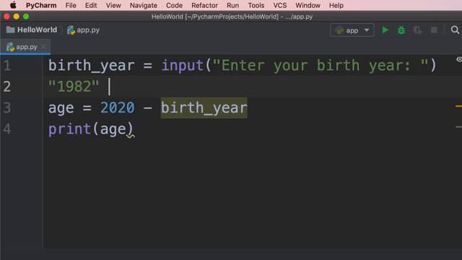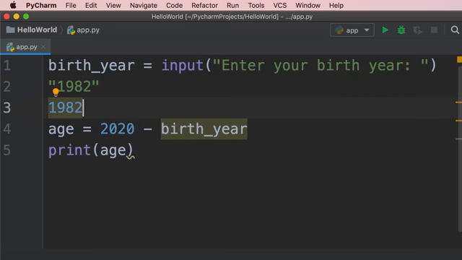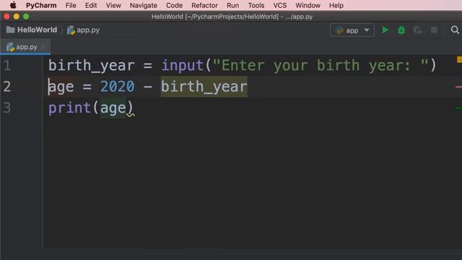So this string is different from the number 1982. They're completely different types. So in this case, let me delete these lines. The reason we got this error is that we tried to subtract a string from an integer. So our code looked like this, 1982. Now Python doesn't know how to subtract a string from an integer. So to solve this problem, we need to convert this string to an integer.